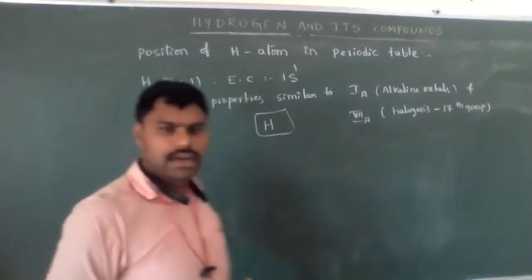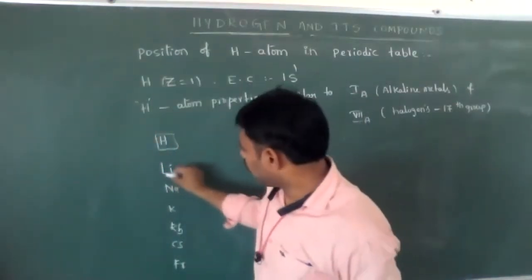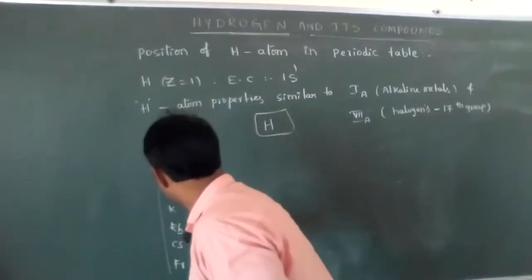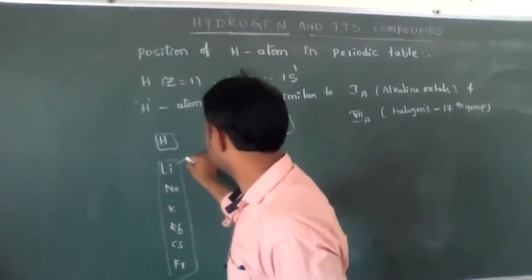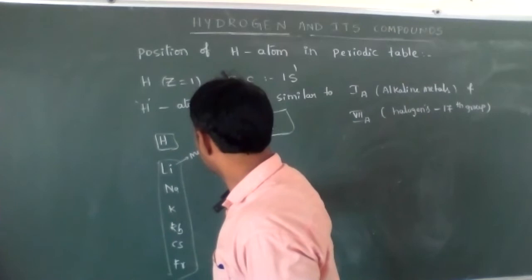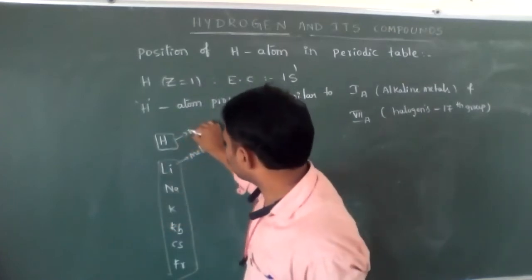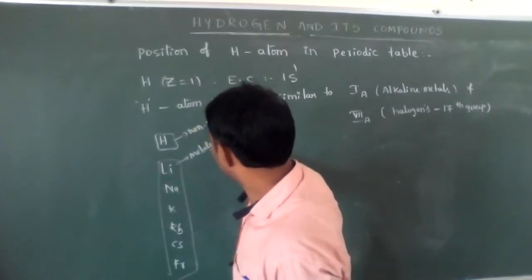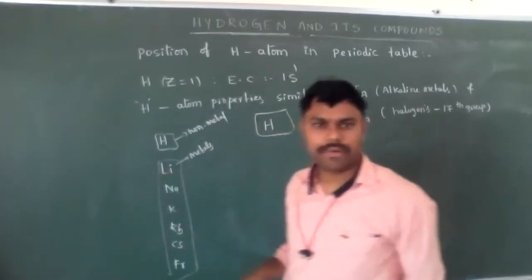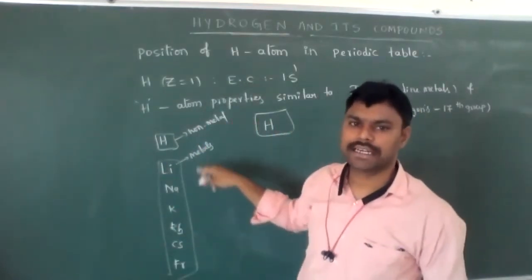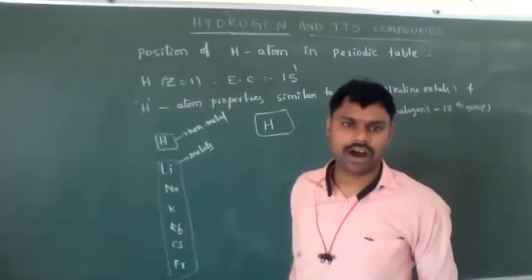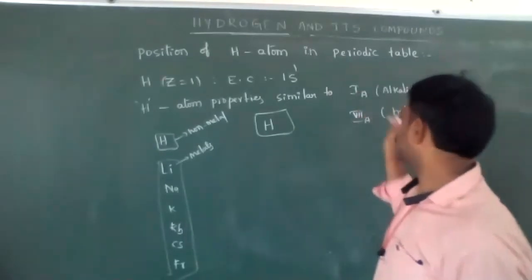But these are all metals, but hydrogen is non-metal. Means some of the properties of hydrogen are different. It is a non-metal, so how does it belong to first A group elements?